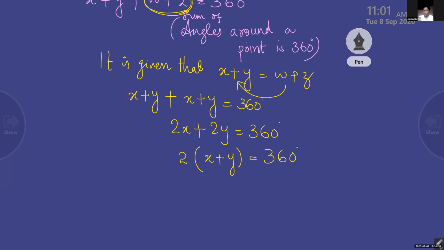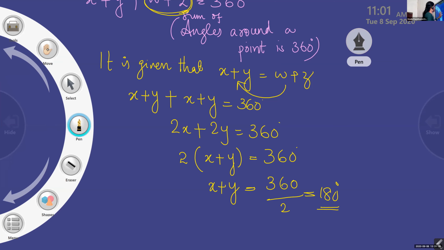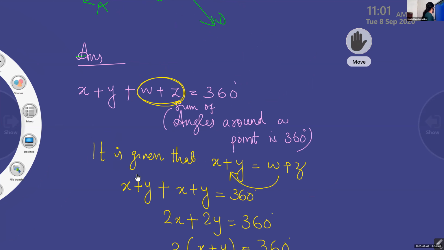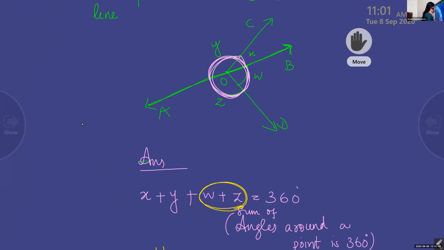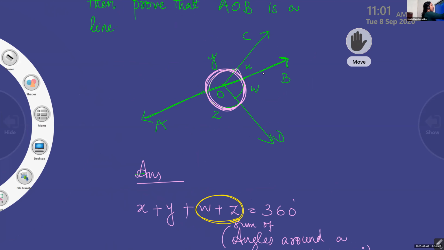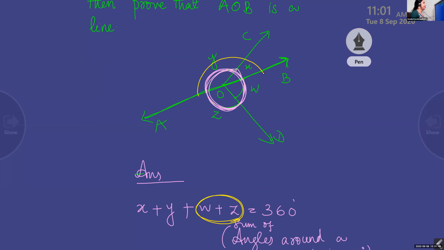Now what is x plus y? 360 by 2 equal to 180. Now look at the figure again. What is x plus y here? Linear pair. x plus y is 180 degree.